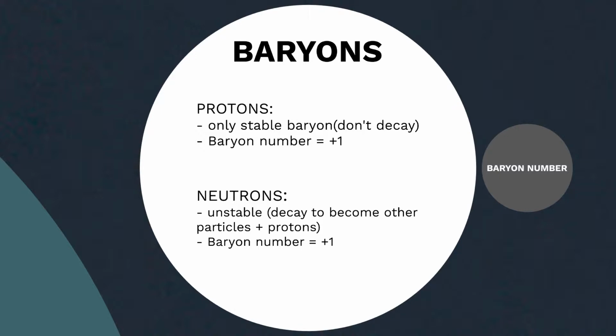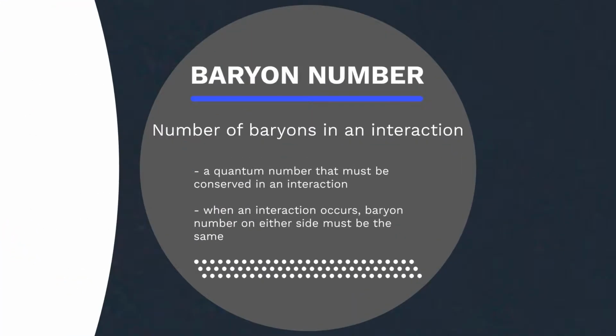Baryon number is the number of baryons in an interaction. Protons and neutrons have a baryon number B equals +1. It is a quantum number that is conserved in any interaction. During an interaction, baryon number on either side of that interaction has to be the same or equal.